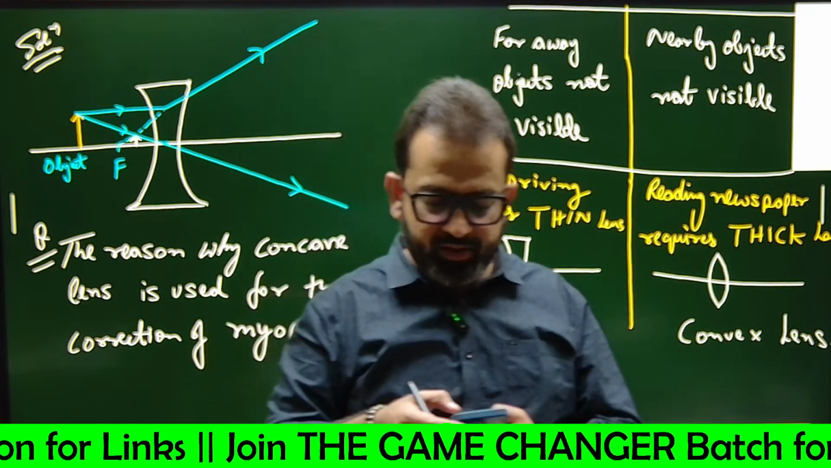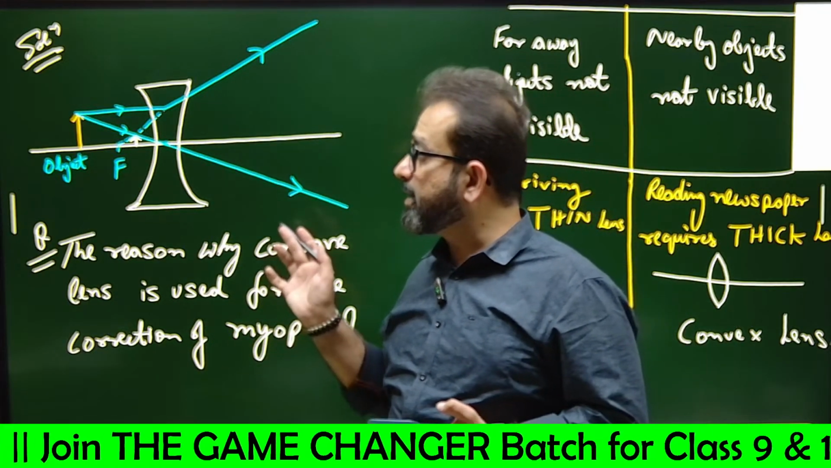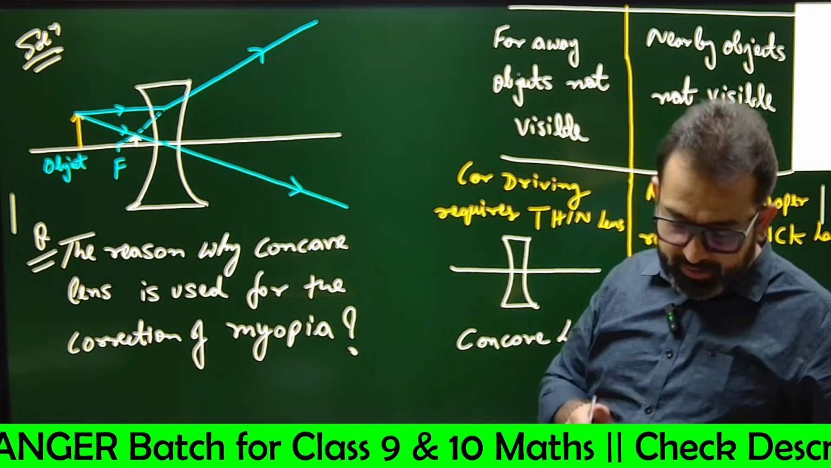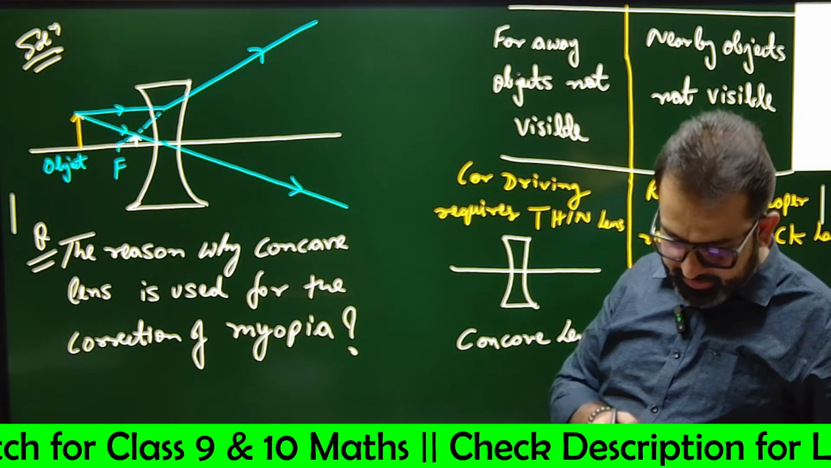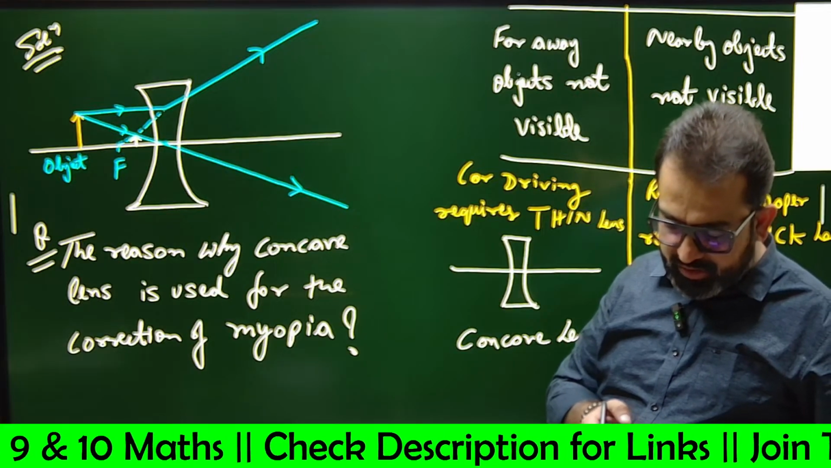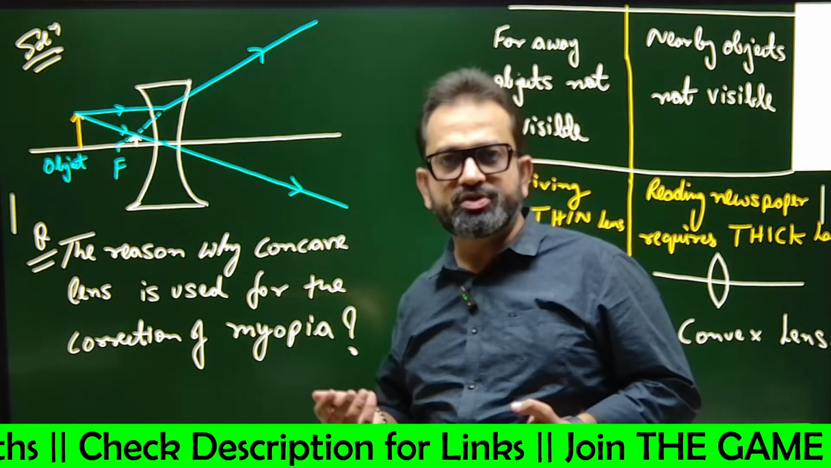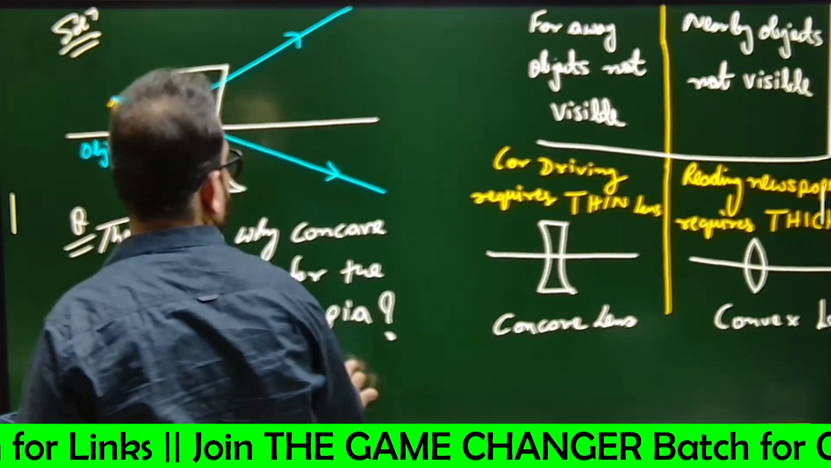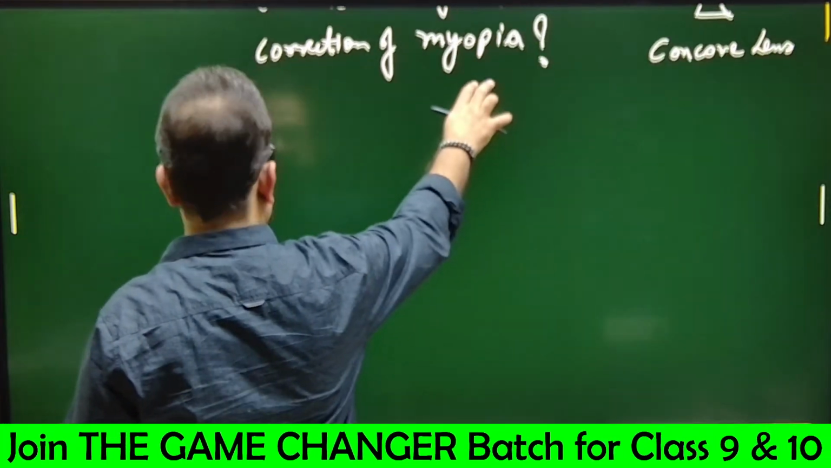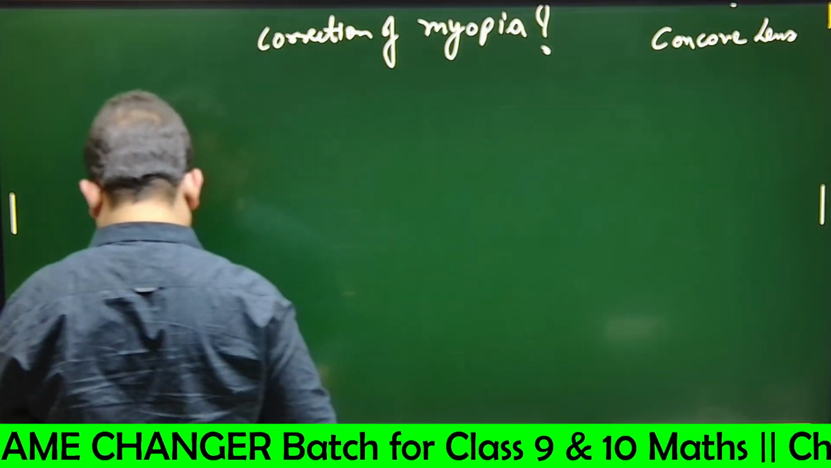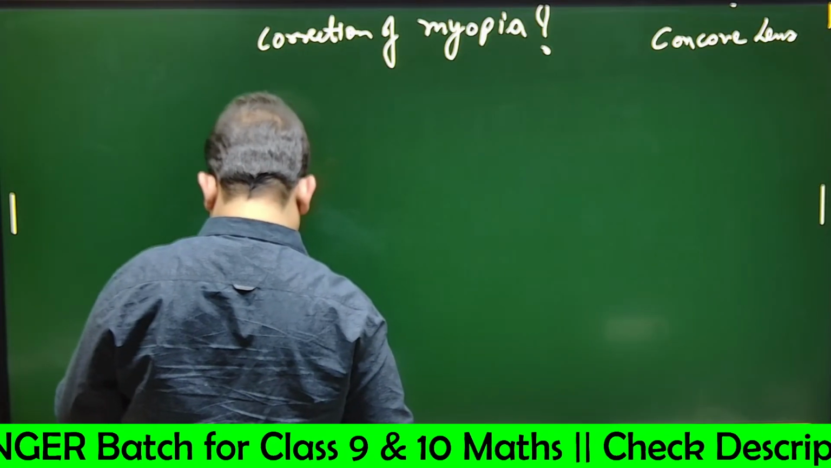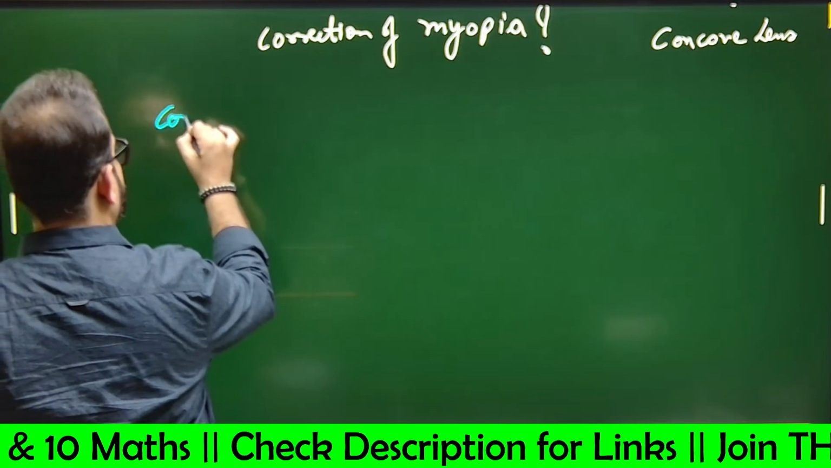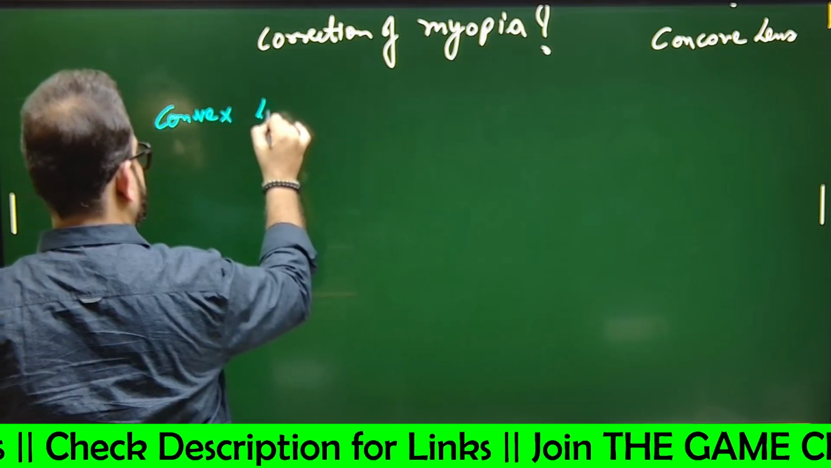Now, tell me if this is clear. What are the rules of obtaining images by a convex lens? Anyone knows that? Or you can say image formation by a convex lens. Okay, we'll make that diagram also. Image formation by a convex lens.